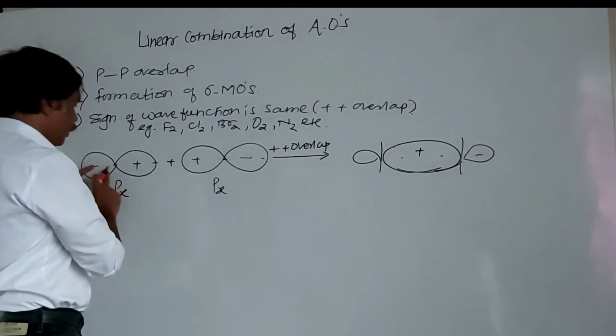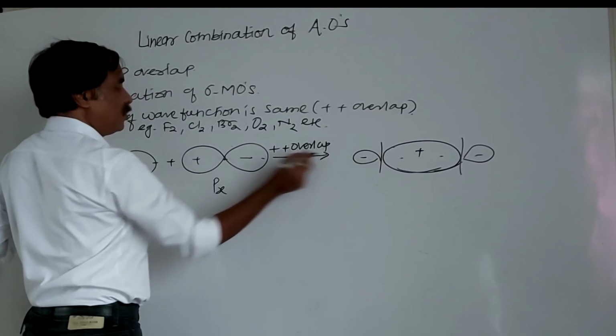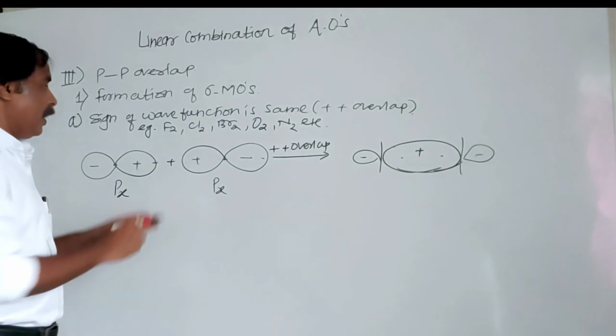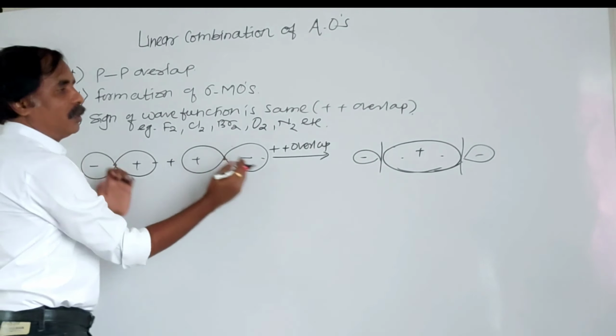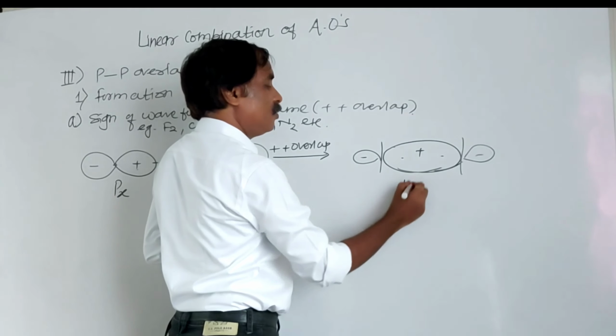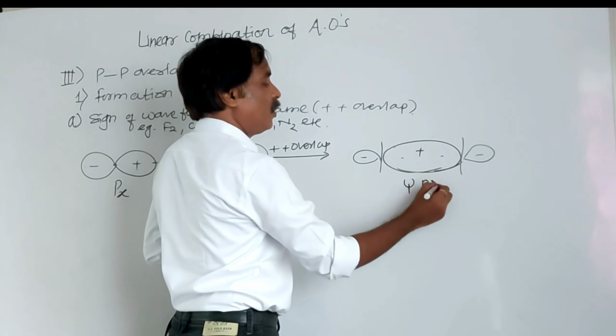Isn't it? Negative lobe, shrinking of negative lobe. Here also shrinking of negative lobe because there is interaction. And here addition of these two and a formation of bonding molecular orbital. This is psi. This is a bonding molecular orbital.